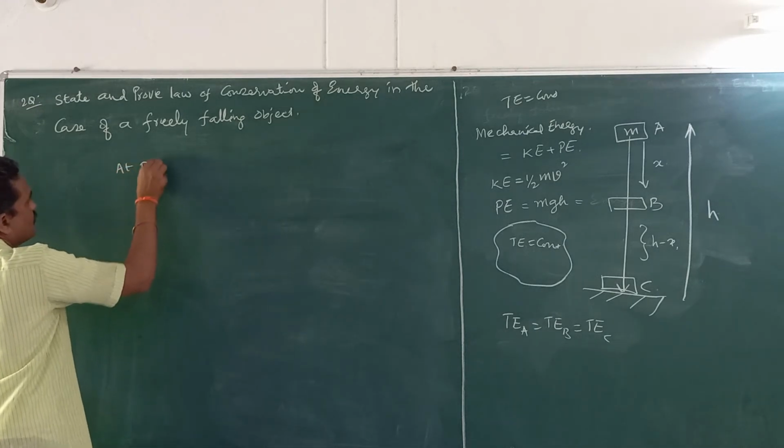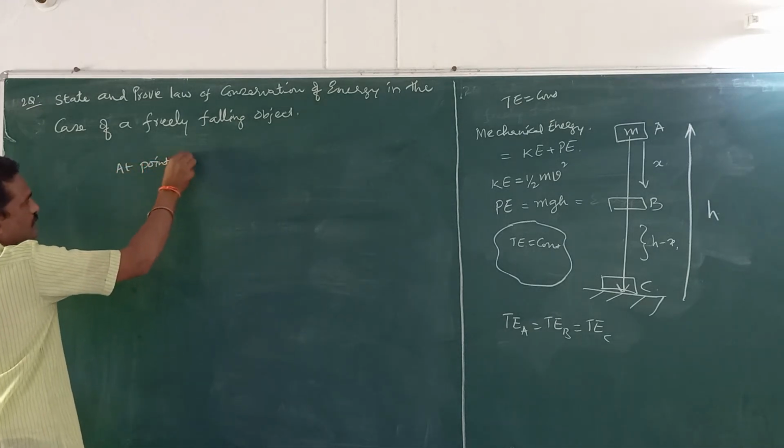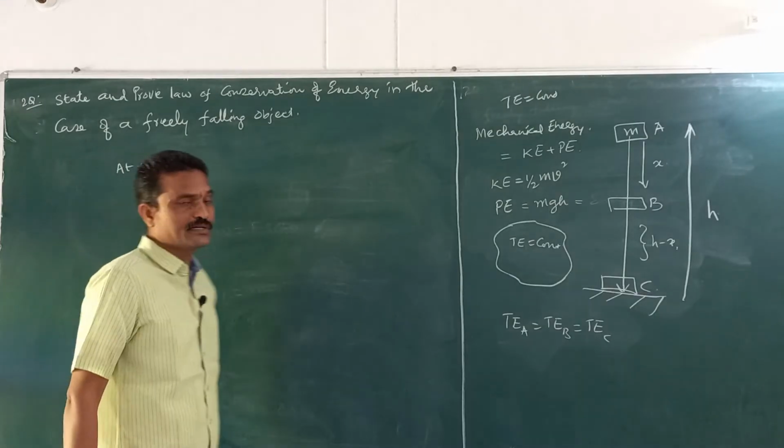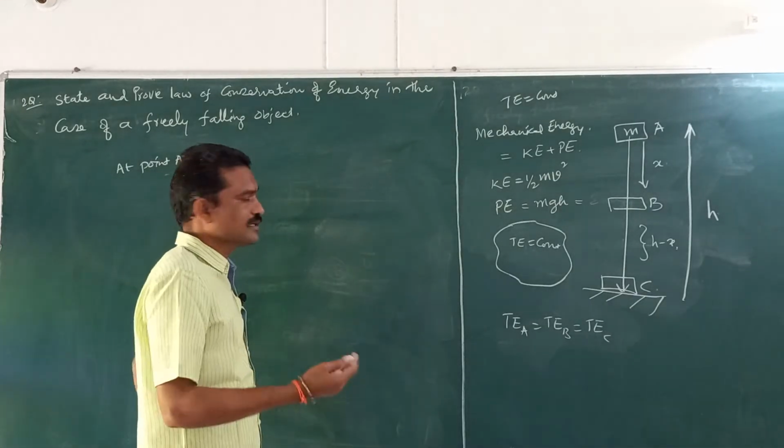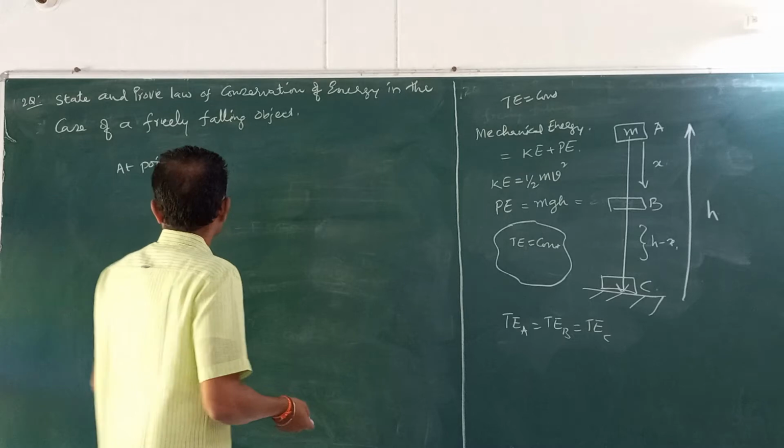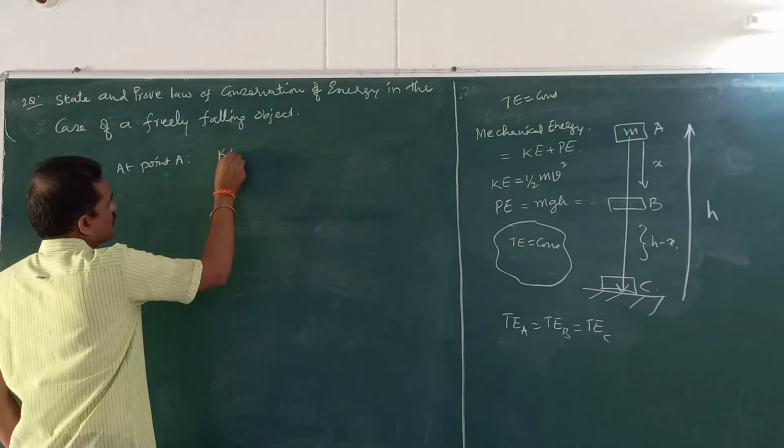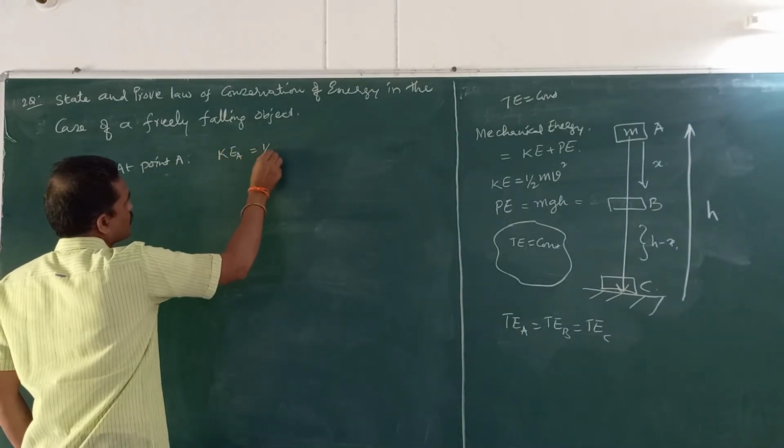So if you write the definition, you will get 1 mark. If you draw the diagram, you will get 1 mark. For the remaining derivation, you will get 6 marks. Right. At point A, kinetic energy at point A is half mv square.